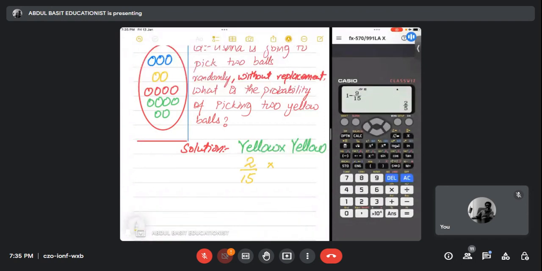Yes sir. Now that one yellow ball is in your pocket. Okay, done? Yes sir. Okay, now you're going to pick another yellow ball. Remember that there are 14 balls now in the bag. Agree? Yes sir. And out of those 14 balls, how many balls are yellow? 2. No, now it's 1. Now it's 1. Rida?